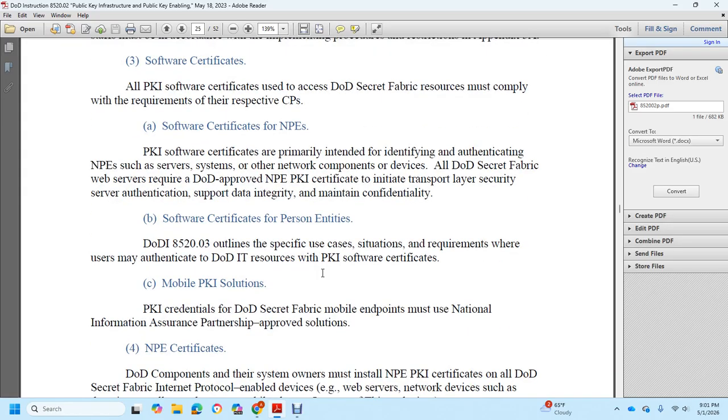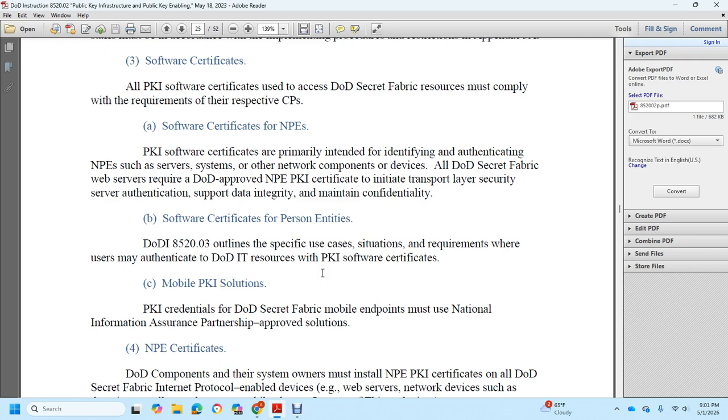Software certificates for NPEs: the public key infrastructure software certificates are primarily and typically identified with the authentication of NPEs such as servers, systems, and other network component devices of the DoD Secret Fabric. A web server approved with an NPE public key infrastructure certificate is initiated with transport layer security server authentication to support data integrity and maintain confidentiality. Department of Defense Instruction 8520.03 outlines specific situations and requirements for the use of authentication, with Department of Defense information technology requirements for public key infrastructure software certificates, and mobile public key infrastructure solutions, public key infrastructure credentials of the DoD Secret Fabric module endpoints.